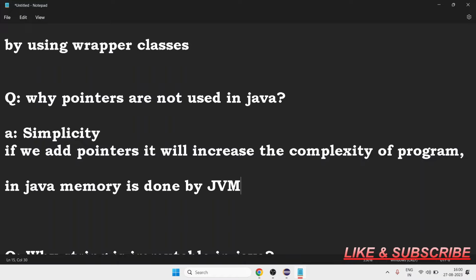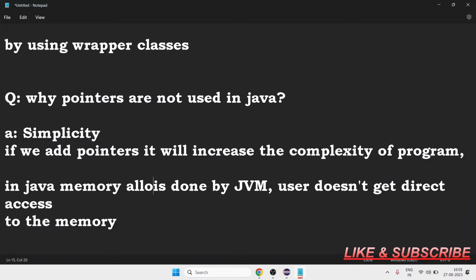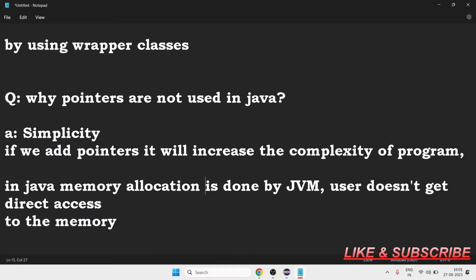In order to avoid direct access to the memory by the user, pointers are discouraged in Java. We do not use pointers so that the user does not get direct access to the memory. So it is also for privacy, it is also for simplicity, and that's why we cannot use pointers in Java. Okay, in Java memory allocation is done by the JVM implicitly.